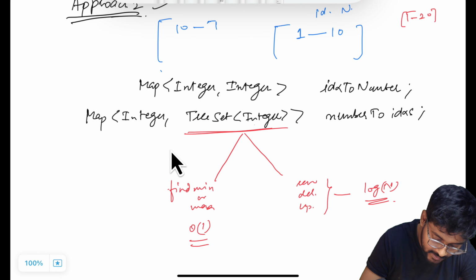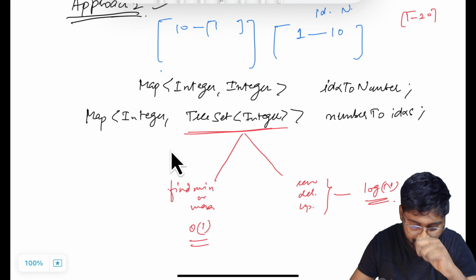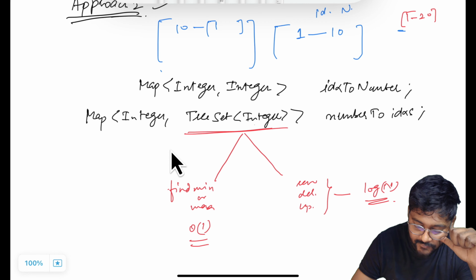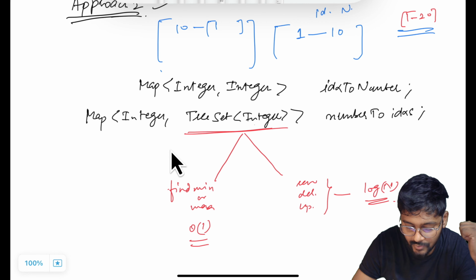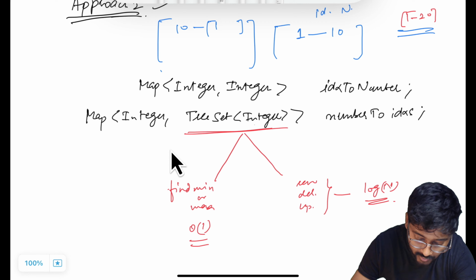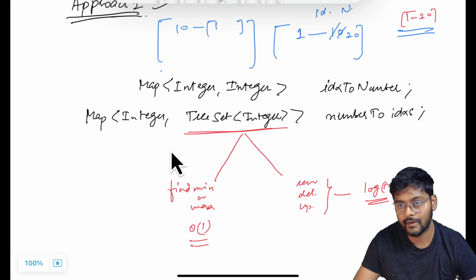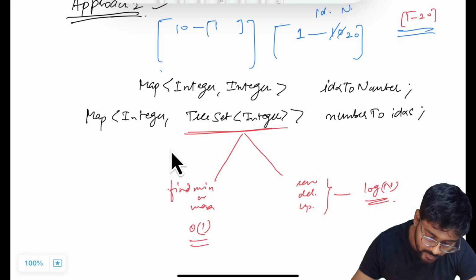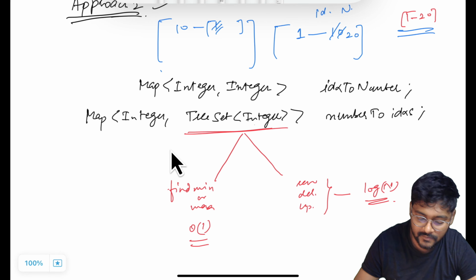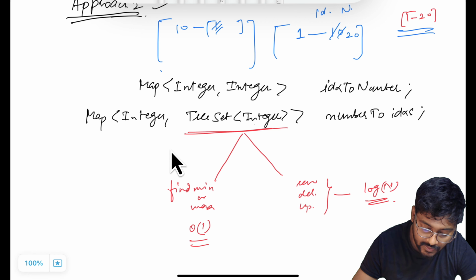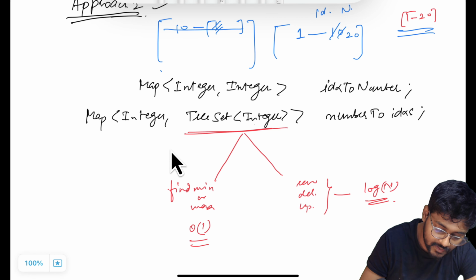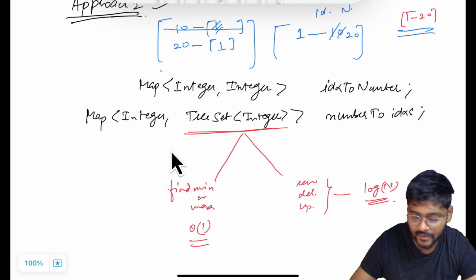Initially it was having a priority queue, now it is going to have a TreeSet, which has 1. So in this case, if I get a change query, change the value at index 1 with value 20, what am I going to do? Firstly, I'm going to update it in the map and capture the old value. Old value is 10, go to the old value and delete the index. After deleting the index, if there is no index left, then delete the row as well. Then add the next row, or update the next row, and add that index in that row.